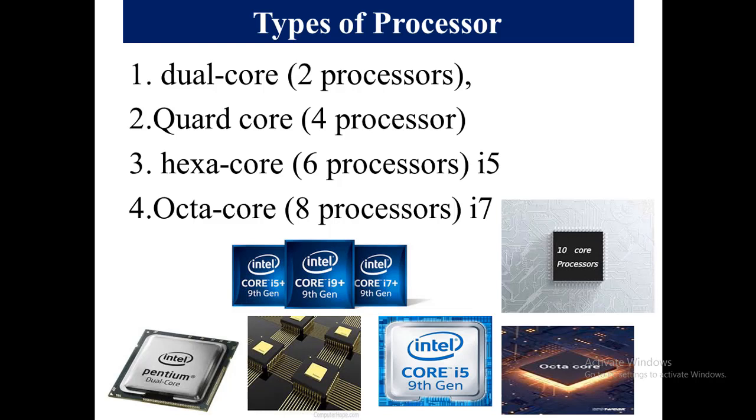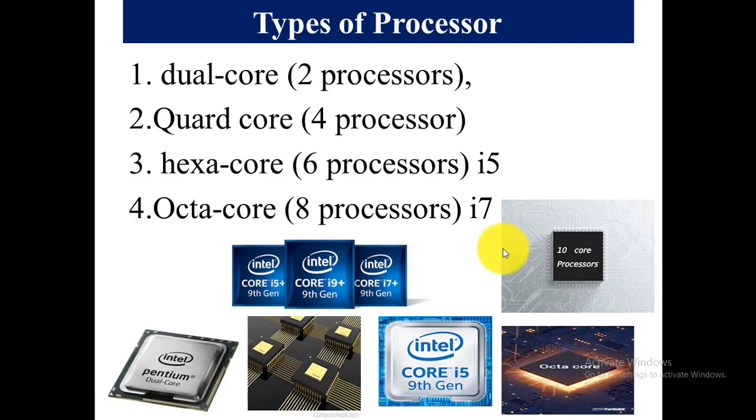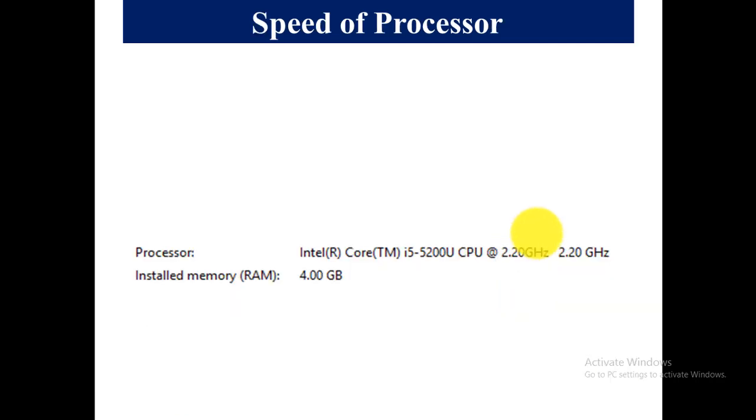Up till now, there are different generations in the market, but the latest one is the 10 core processors. The latest technology by AMD is Ryzen, while on the other hand, the latest impressive chip of Intel is Comet Lake S. So let's see the speed. What factor affects the speed of the processors?